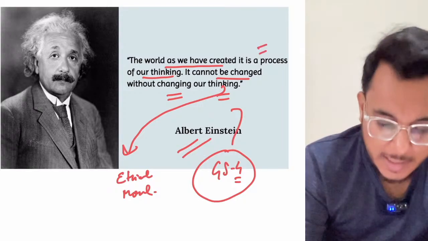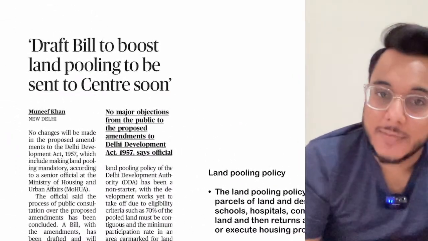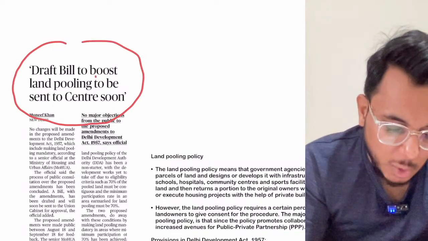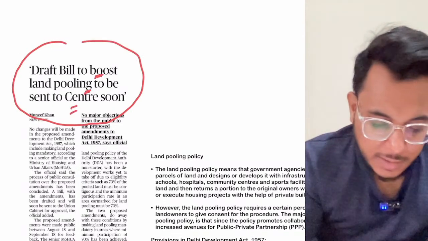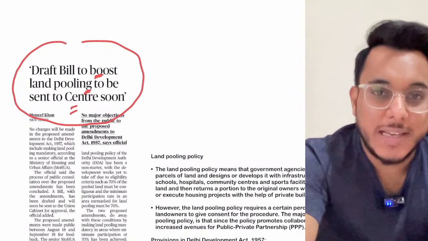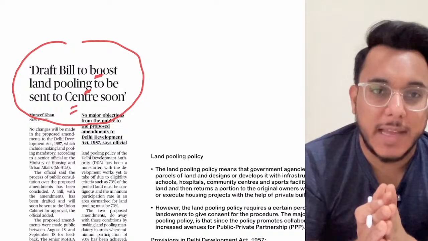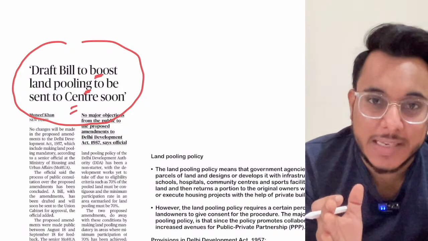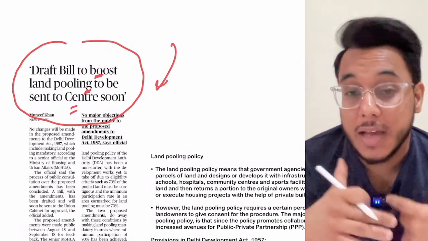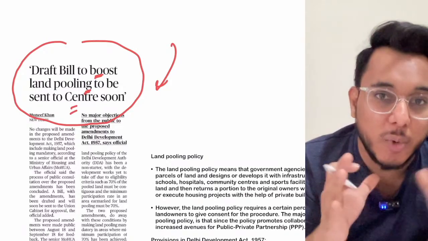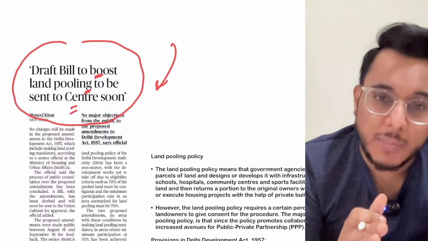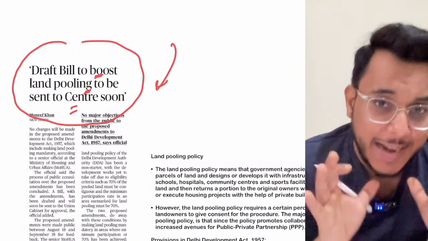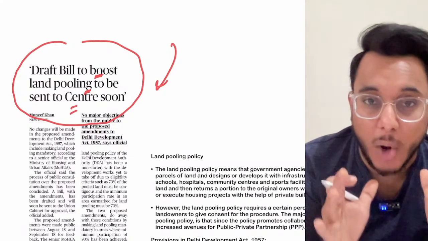And now let's take the first article. So guys, the first article that we have taken up is from the regional section: Draft bill to boost land pooling to be sent to the Centre soon. Now guys, I tell you many times that regional issues are not very important for our UPSC examination, but this particular article is talking about a good concept, the land pooling policy, which was brought in Delhi in 1957, and after that many other states have implemented it, and it can be a good solution for meeting the problem of urbanization.